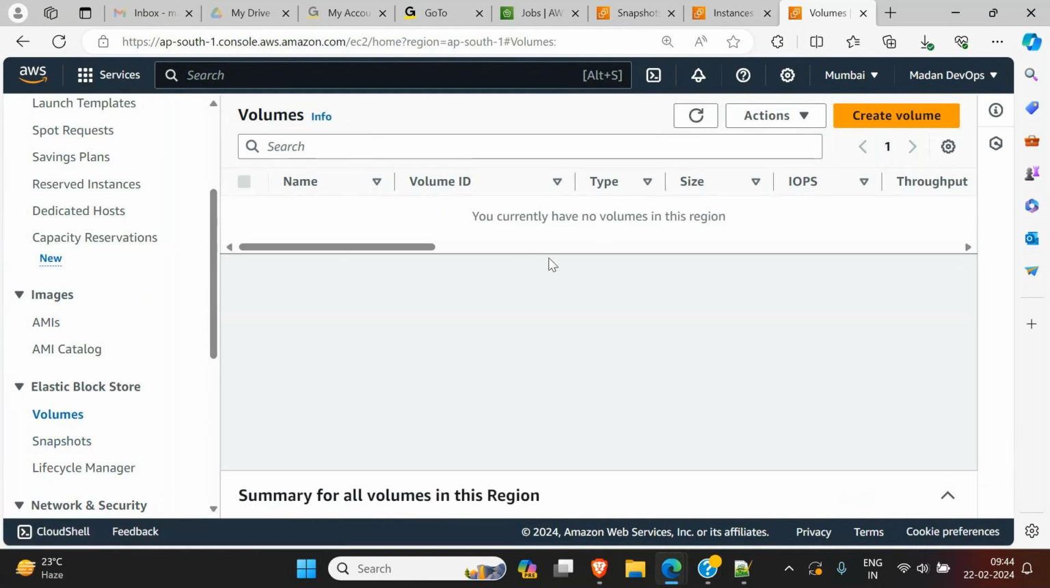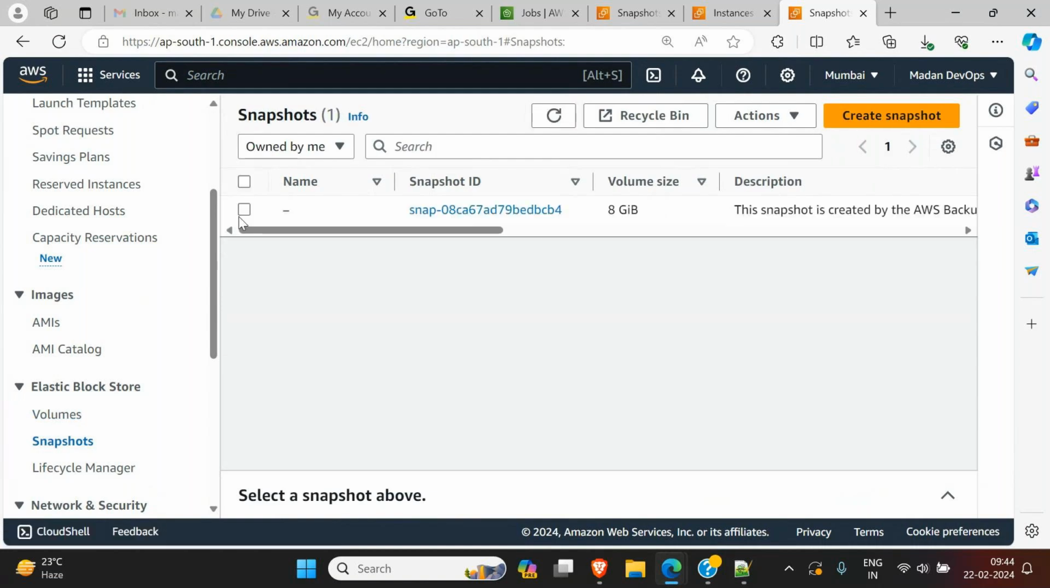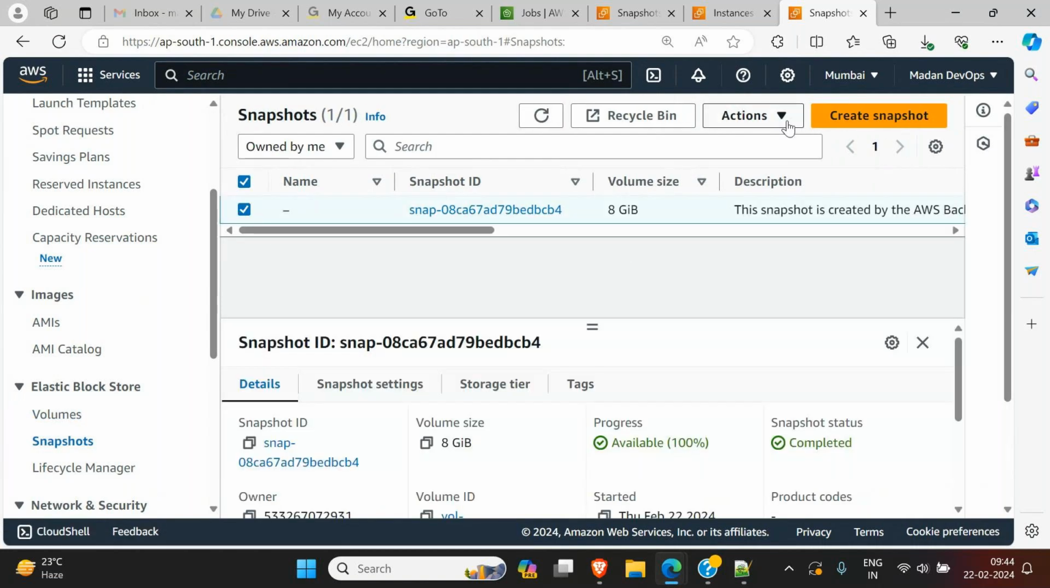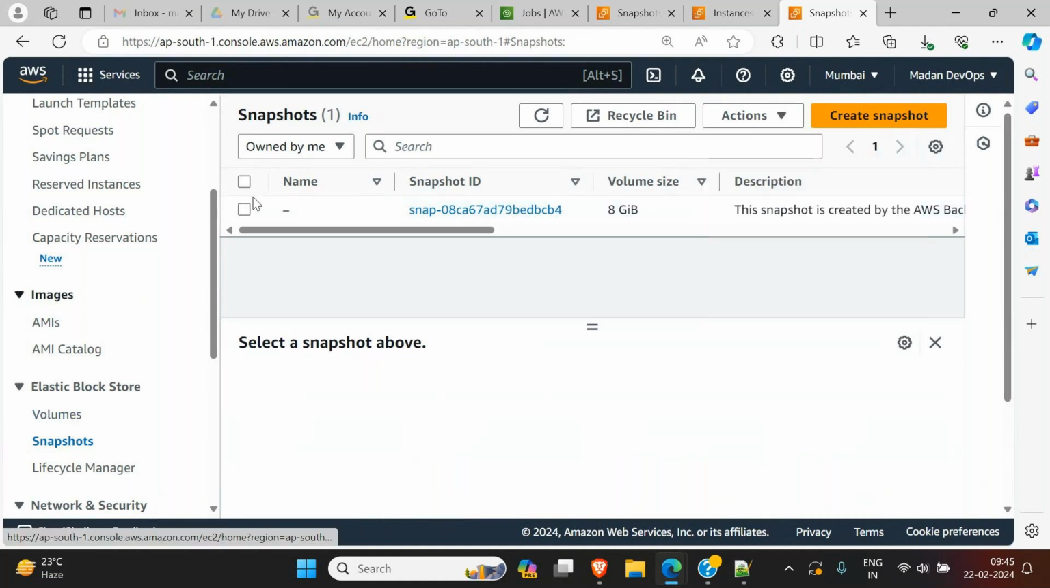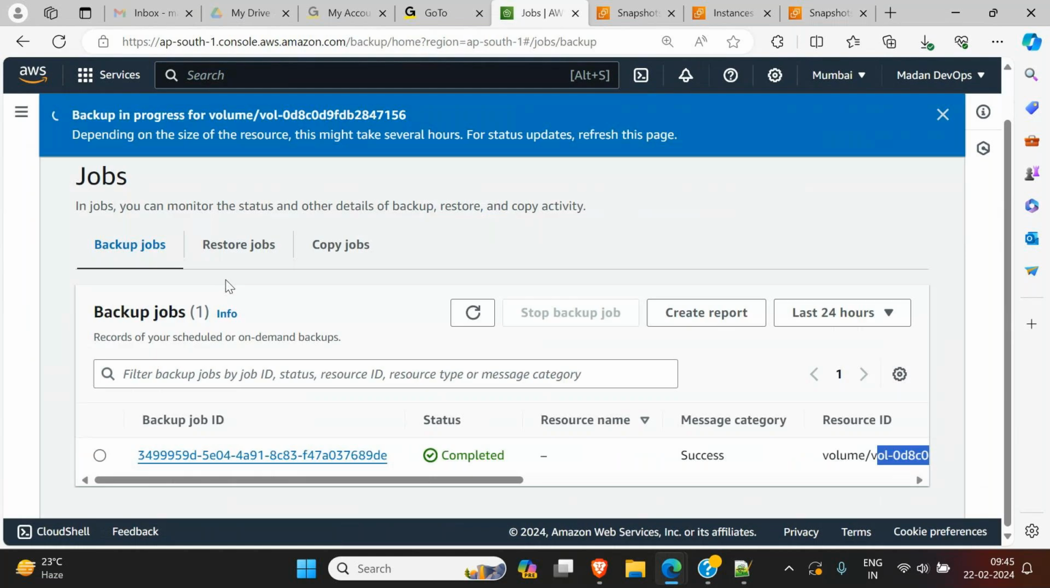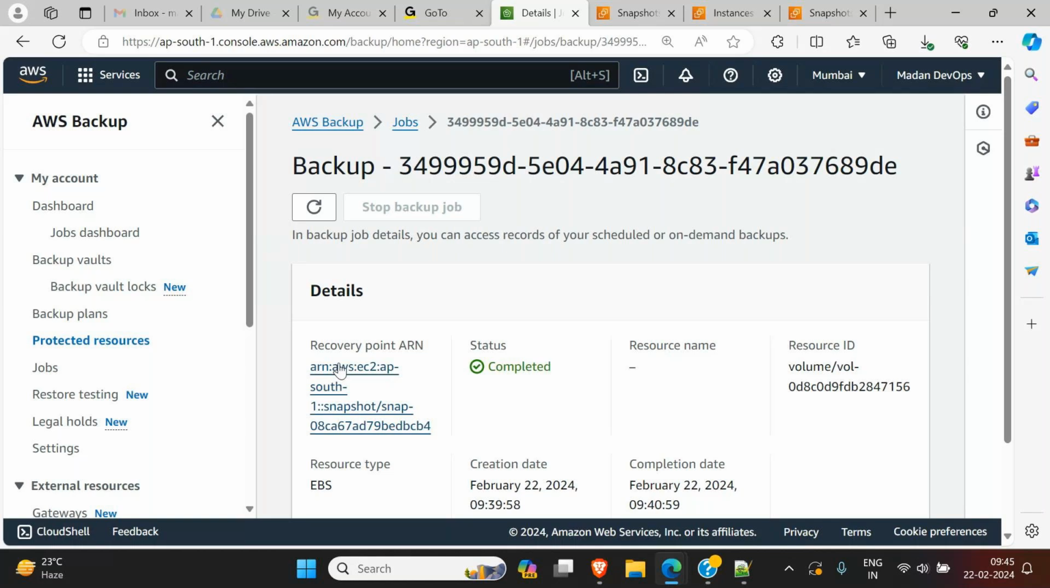Now you know, right? You can select a snapshot like this and create a volume from the snapshot. We used to do this, right? That is also possible, but you can use our backup option. Click on restore jobs, or not restore jobs, sorry. Click on this link, this ID. Now it is saying the recovery point is an EC2 AP South 1 snapshot, and the ID ends with BCB4.